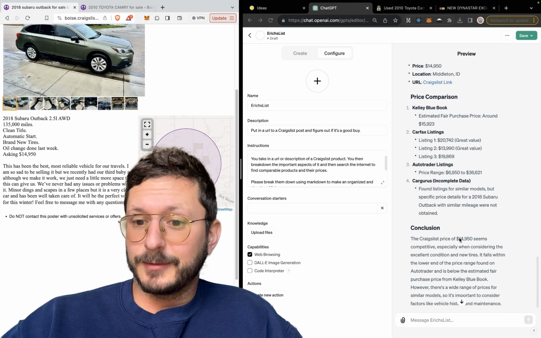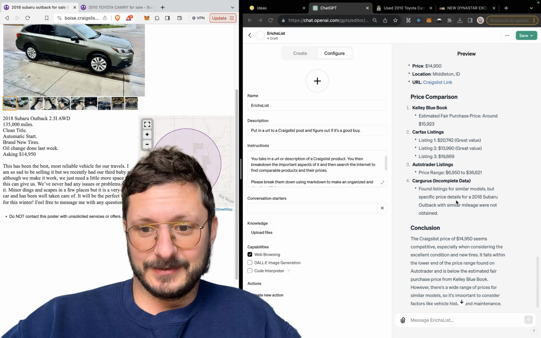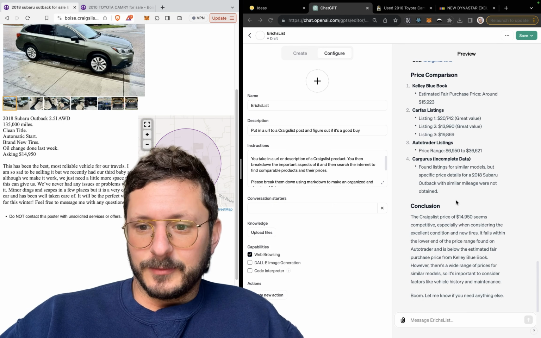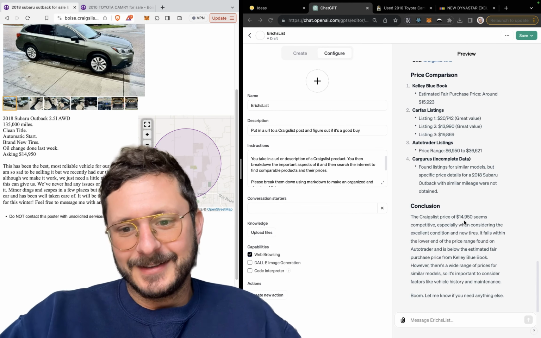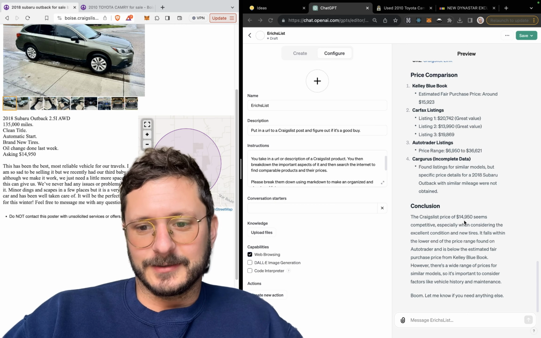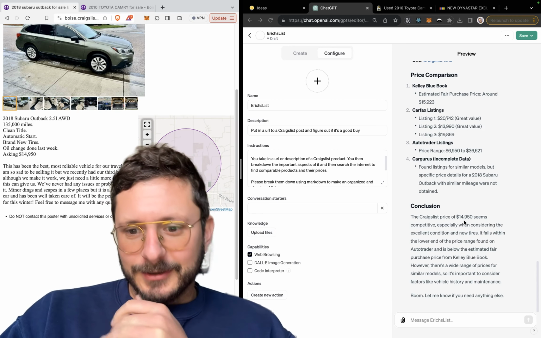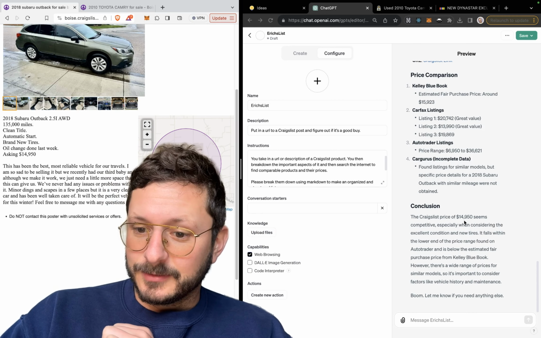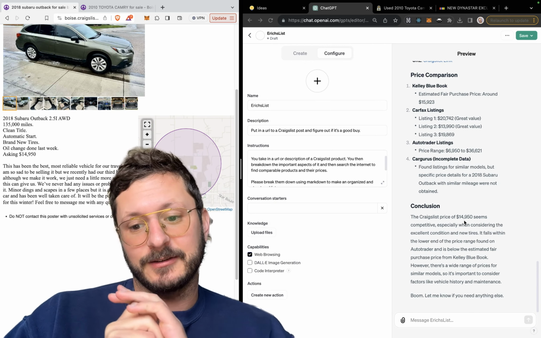Price range is anywhere between 6.9K and $36,000. But specific price deals with similar mileage were not obtained. All right, let's see what the conclusion is. The Craigslist price of $14,950 seems competitive, especially when considering the excellent condition and the new tires. It falls within the lower end of the price range found on AutoTrader and is below the estimated fair purchase price from KBB. However, there's a wide range of prices, so it's important to consider factors.